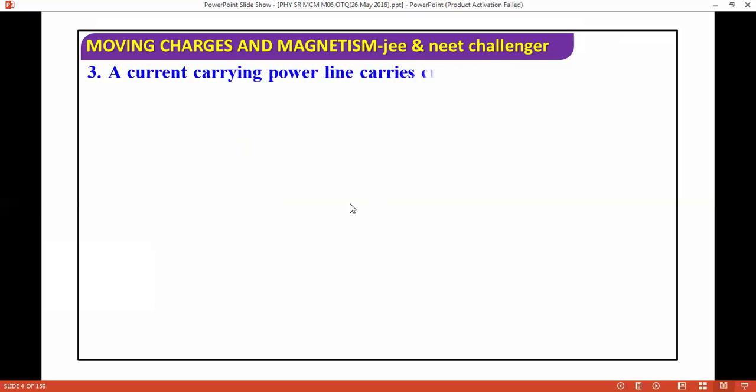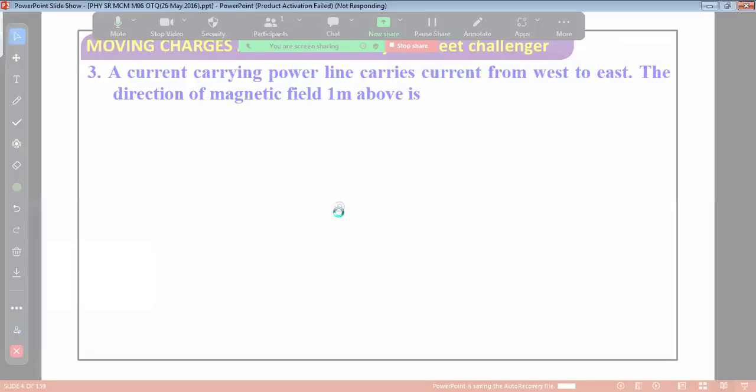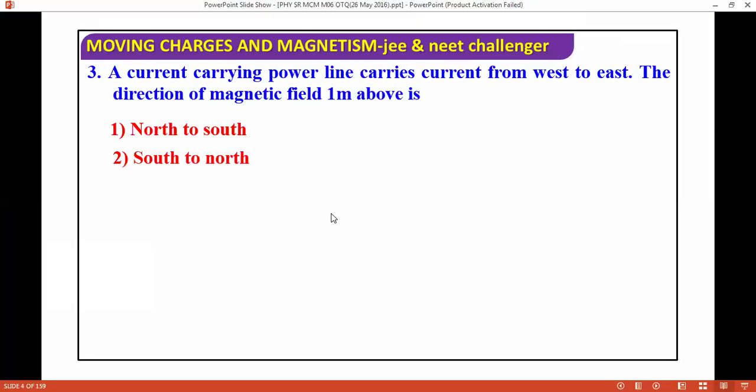Next question: a current carrying power line carries current from west to east. So basically, the direction of current is given in the question, from west to east. The direction of magnetic field 1 meter above is: north to south, south to north, east to west, west to east. Okay.